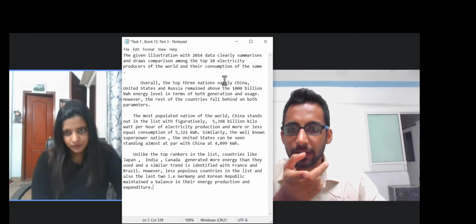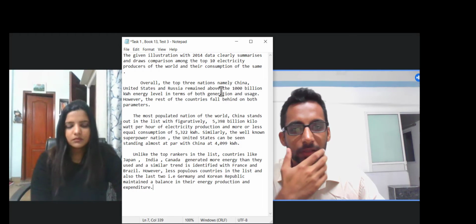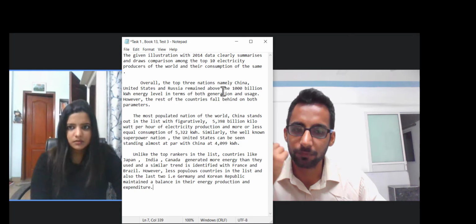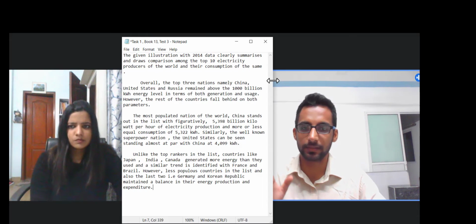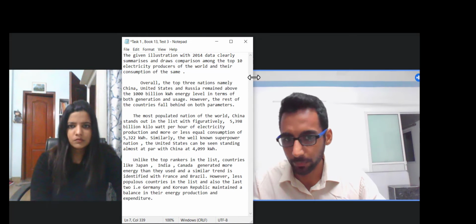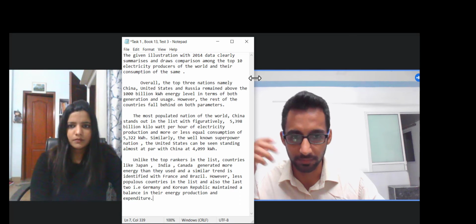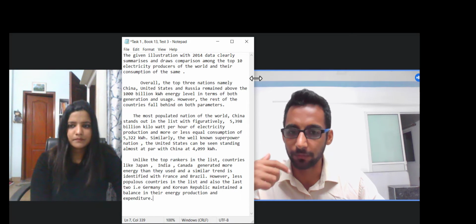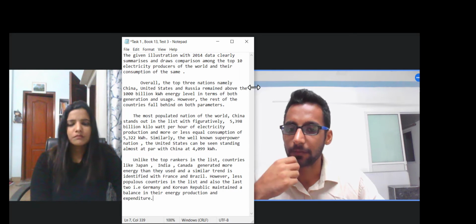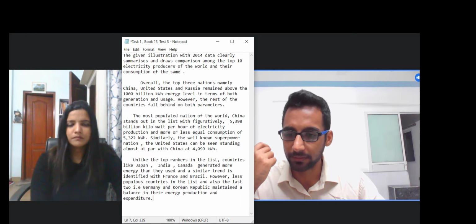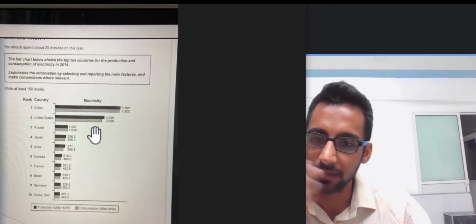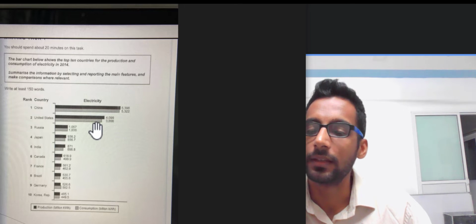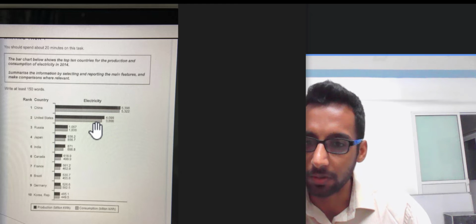The top three nations, namely China, US, and Russia, remained above the 1000 billion kilowatt hour level. So we have an idea that they are above and the others are below. But if you need to showcase that significant decline, it's important to mention the figures, or the exact percentages or numbers, of the other nations also. For example, we can see a significant decline in the consumption and production of electricity by Russia as compared to the US.